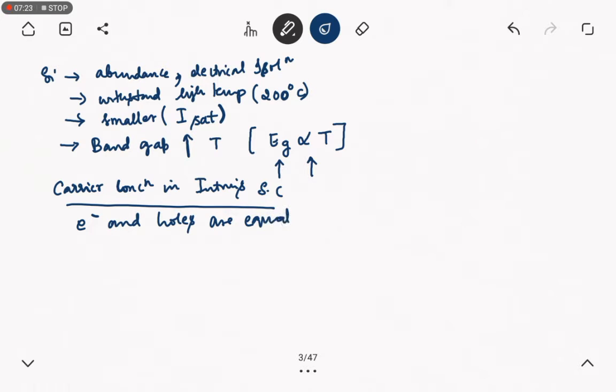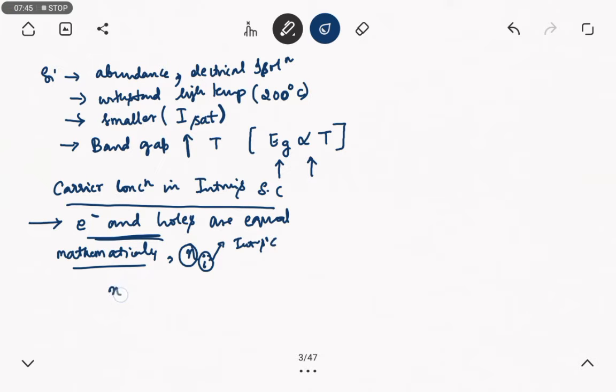In intrinsic semiconductors, the electrons and holes are equal. Mathematically, the carrier concentration is represented as Ni, where N is carrier concentration and i represents intrinsic concentration. So Ni squared, since both are equal we are taking the square here, equals A into T cube, e to the power of minus Eg divided by kT.